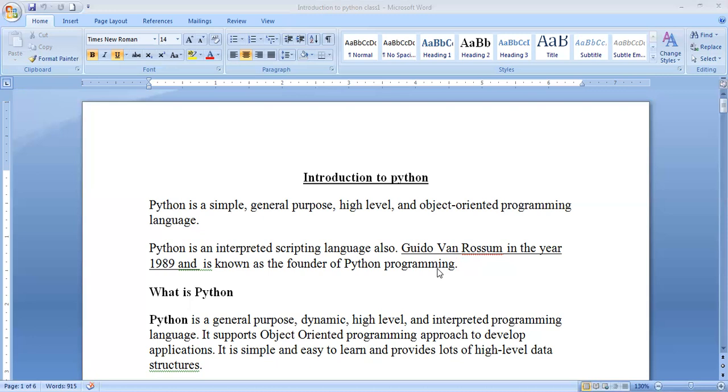And what is Python? Python, as we discussed, is a general purpose, dynamic, high level, interpreted programming language. What is an interpreted programming language? Whatever code we write will be compiled line by line. That is called interpreted. But a compiler processes the entire thing at once. It supports a number of object-oriented programming approaches to develop applications. It is simple and easy to learn and provides lots of high-level data structures like stack, queue, linked list. Those types of things will be supported in Python.